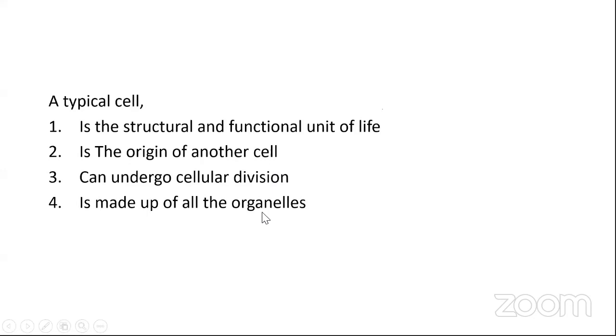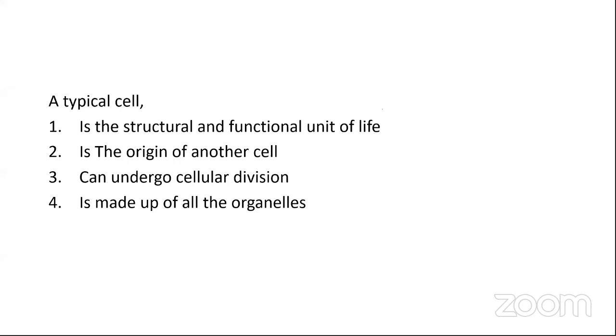What do you think? You're supposed to give only one answer. Yes, is made up of all the organelles, right?